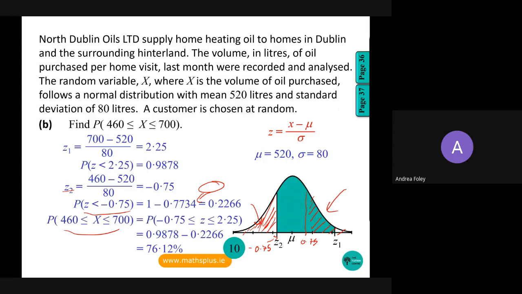For high partial credit, we are looking for either finding the correct probability for Z being greater than or equal to minus 0.75, or we're looking for the probability of less or equal to 2.25, or both, but then you fail to finish the question. So you're looking for either correct probabilities, or if you had both of them and then do not complete the question, that is 7 marks for high partial credit.